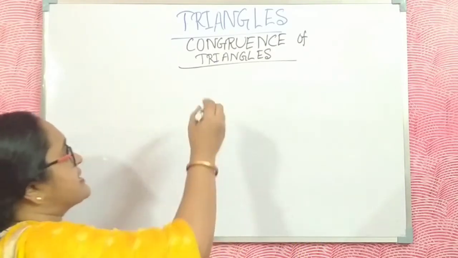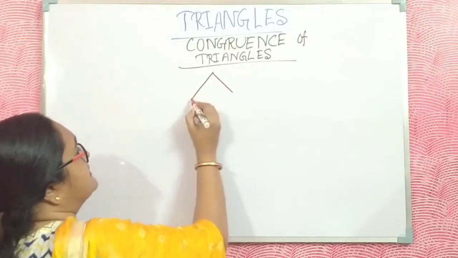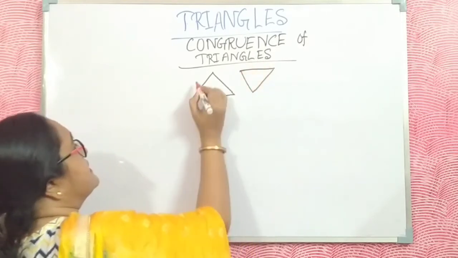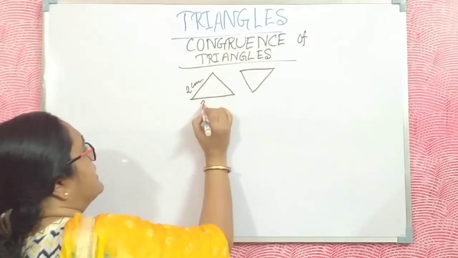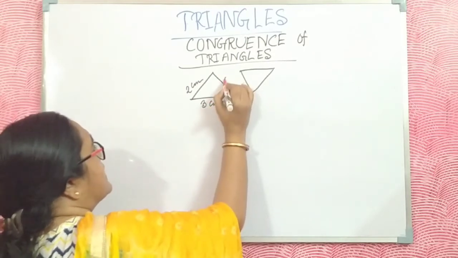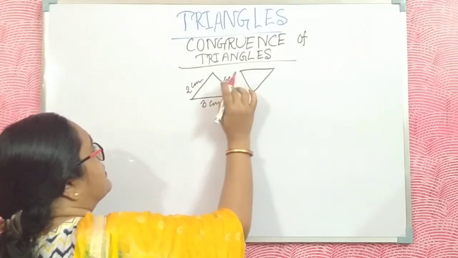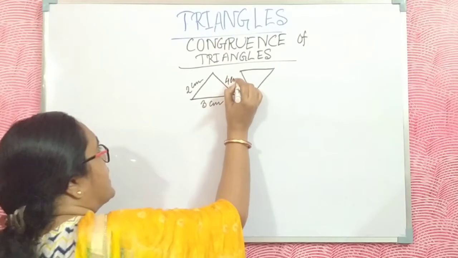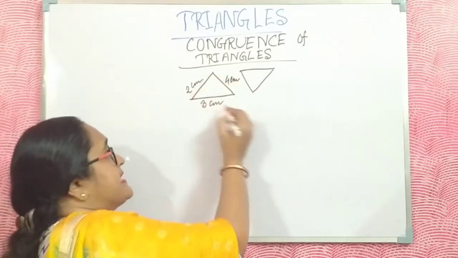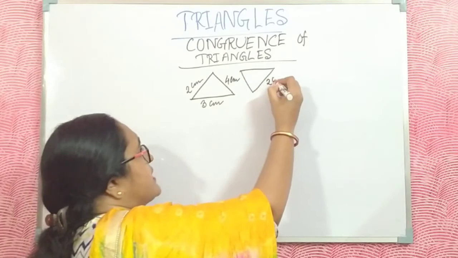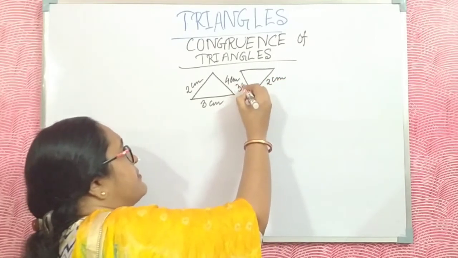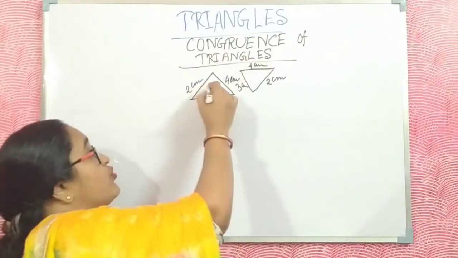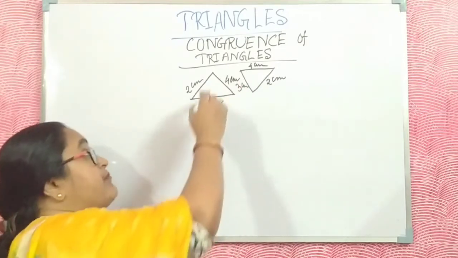I draw a triangle like this. This side is 2 centimeters, this is 3 centimeters, and this is 4 centimeters. Similarly, in the second triangle, the sides are 2 centimeters, 3 centimeters and 4 centimeters.